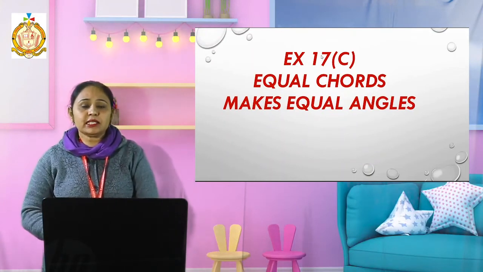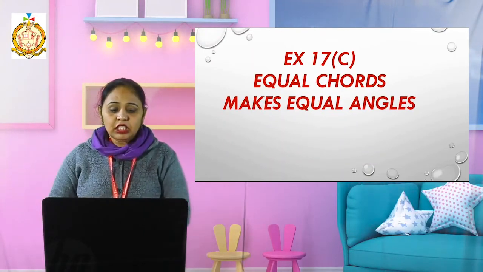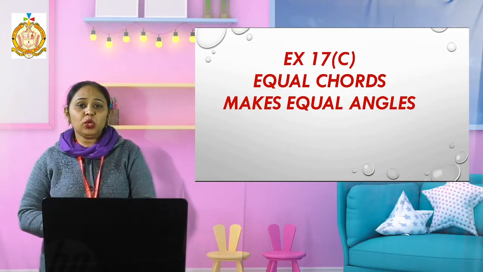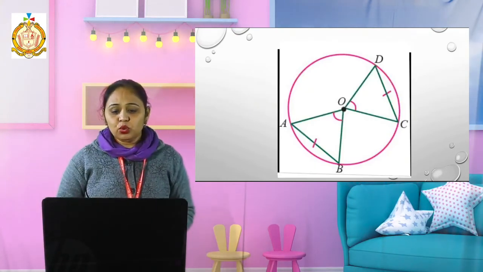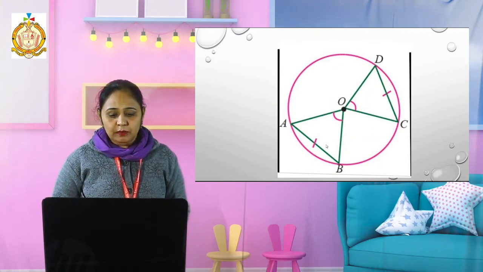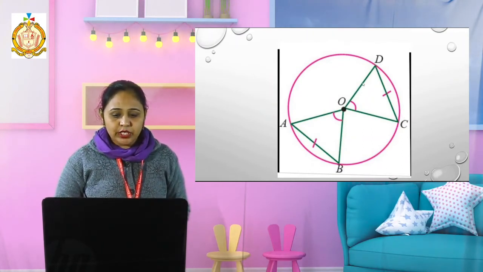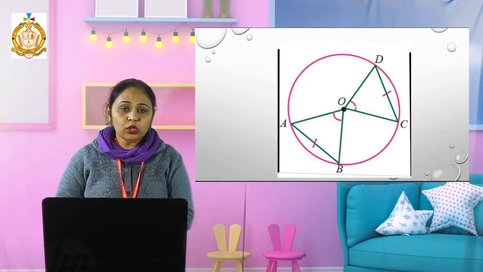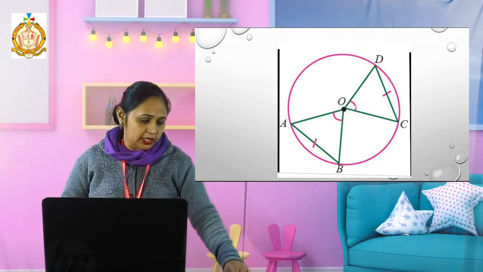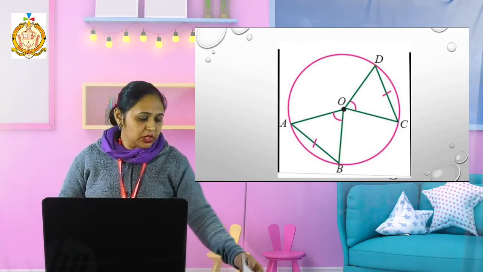Then now the next exercise, that is 17C. Equal chords make equal angles. Now what is the meaning of it? When we draw two equal chords, one AB and the other one CD, this angle at point O and this angle AOB both will be equal, because equal chords make equal angles at the center of the circle.